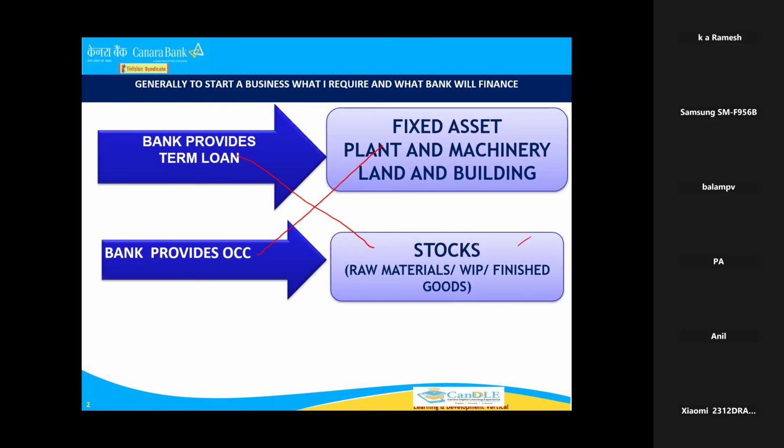Okay, so for example, if you give a term loan for purchase of stock, these problems will not be there. You need not have renewal after 1 year. You need not go for stock inspection. You need not go for any DP. You need not update any DP in the system. So to avoid these things, for easy finance, generally a few managers will try to sanction term loan for purchase of stock.